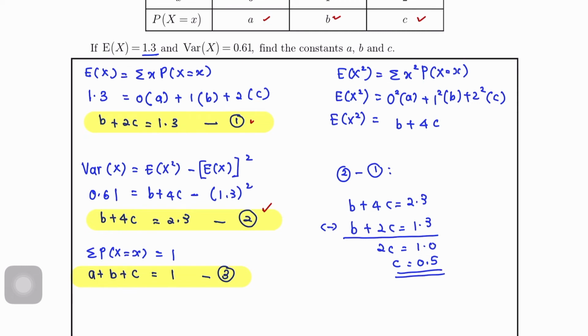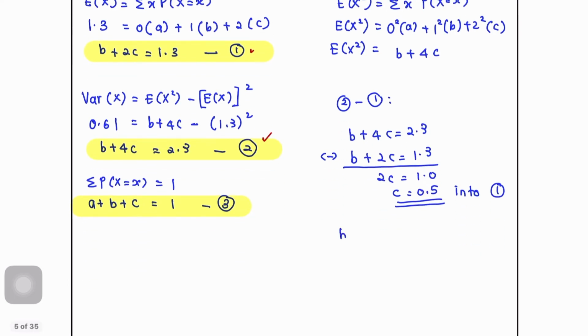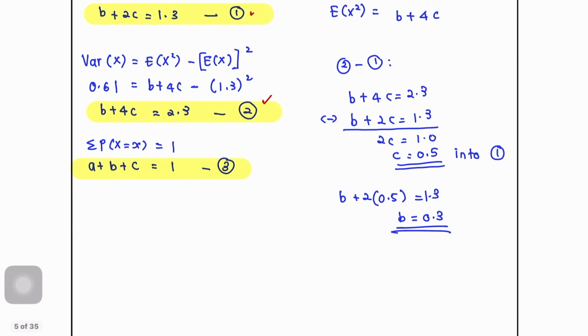So, daripada sini sub into 1 or 2 lah. Tak kisah. So, contohnya saya sub into 1. Okay. So, B plus 2 times 0.5 equals to 1.3. So from here we get B equals to 0.3. Okay, then untuk cari A, masukkan dalam 3. So A plus 0.3 plus 0.5 equals to 1. So A will get 0.2. Dah siap untuk question 5.